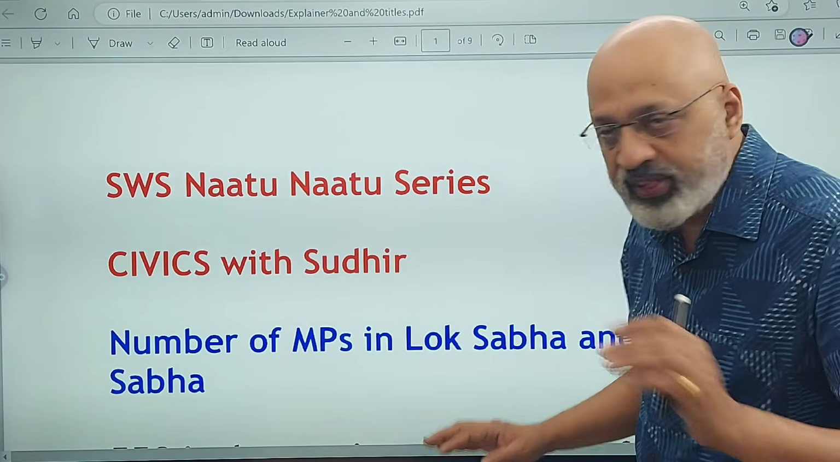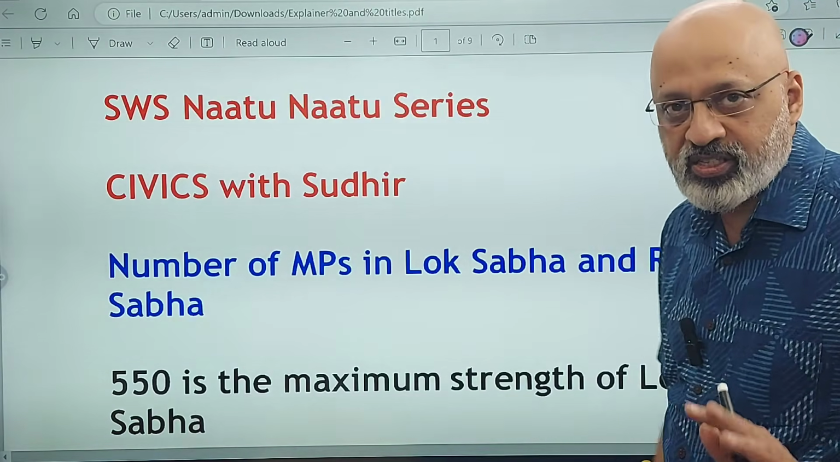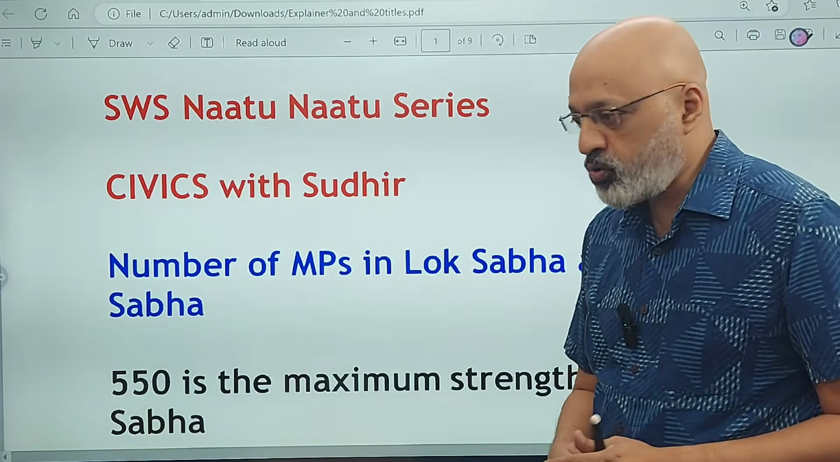Now, we'll first deal with the civics part. The number of MPs in Lok Sabha and Rajya Sabha, there is a lot of confusion about this. So let me clarify this out here.